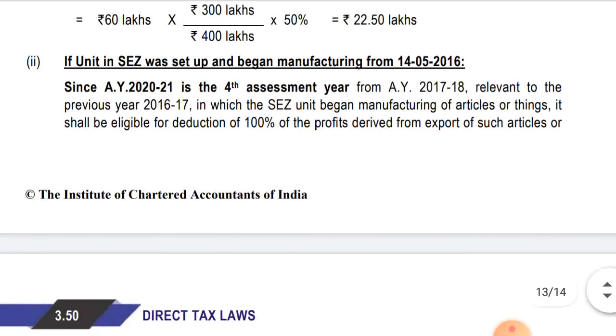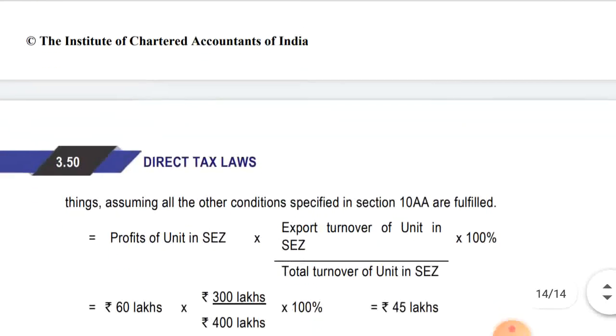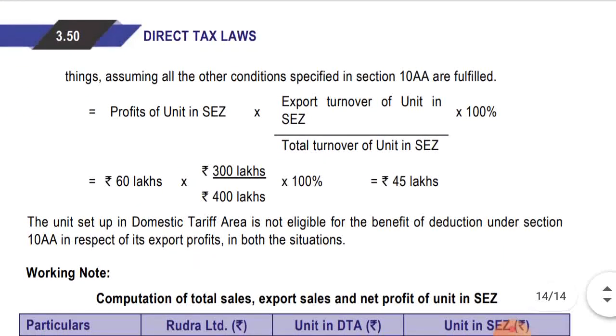Let's see. If unit in SEZ was set up and began manufacture from 14th May 2016, since assessment year 2021 is the 4th assessment year from assessment year 17-18, relevant to the previous year 16-17, in which the SEZ unit begins manufacturing of articles or things, it shall be eligible for deduction of 100% of the profit derived from export of such articles or things, assuming all the other conditions specified in section 10AA are fulfilled.